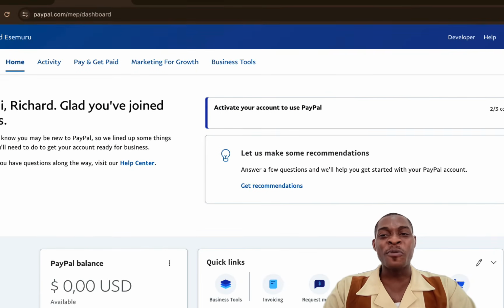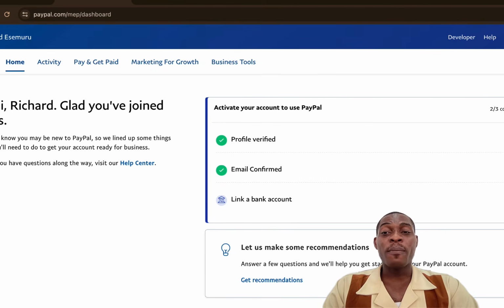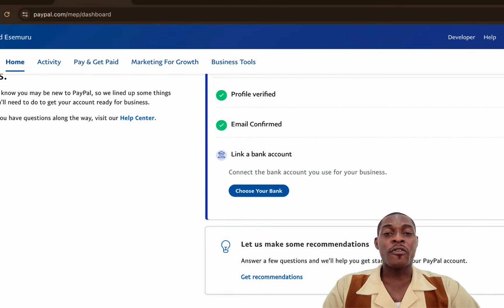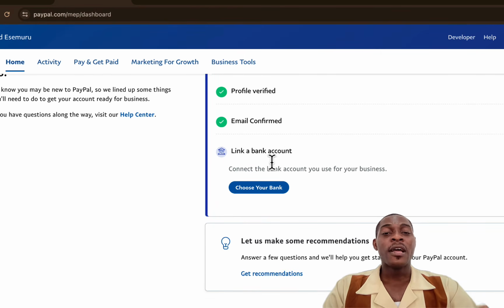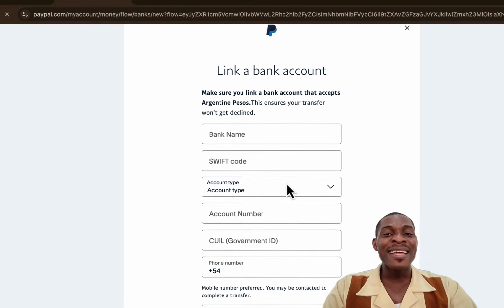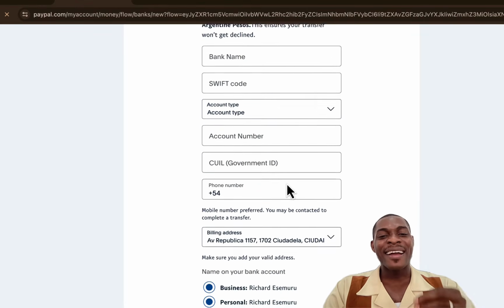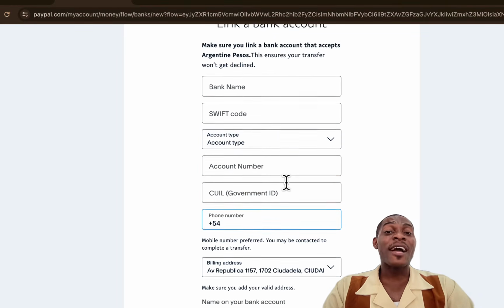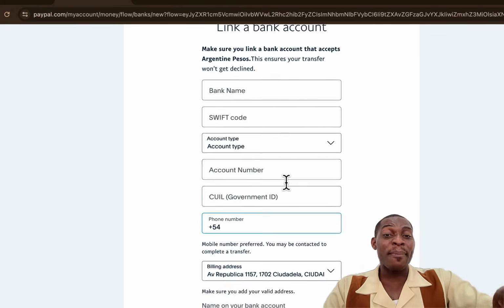As you see here, we have completed 2 out of 3 things that we are expected to do. The next thing to do is what? For us to connect our bank account. Now, if you click on choose your bank, you are going to see that they actually want us to put in a bank account. This bank account definitely has to be an Argentina bank account.